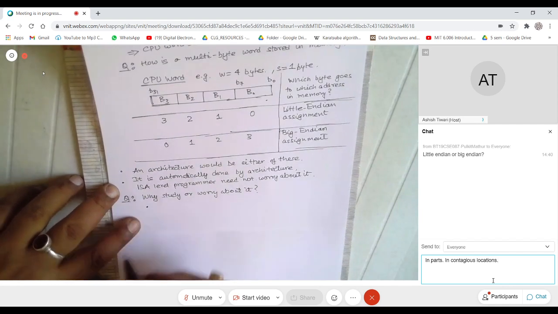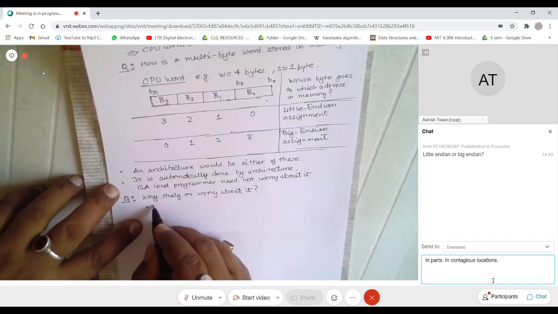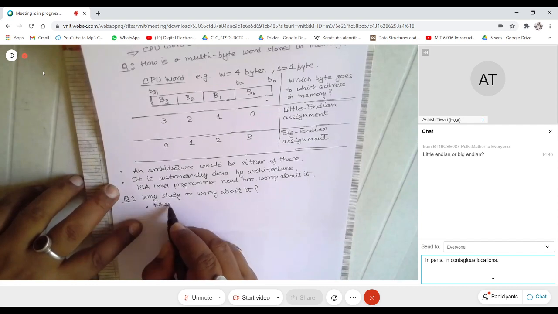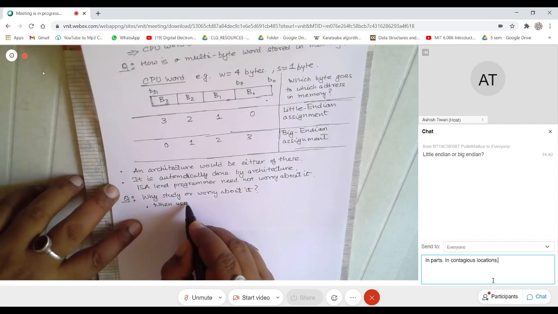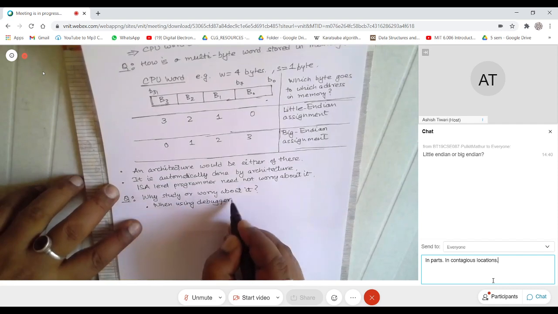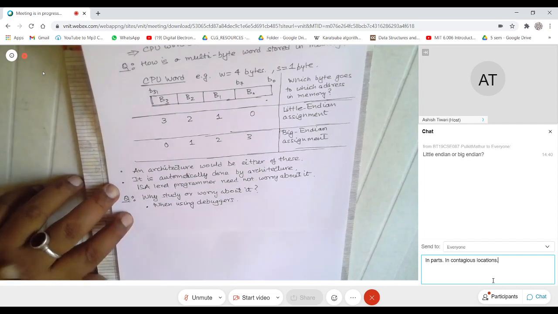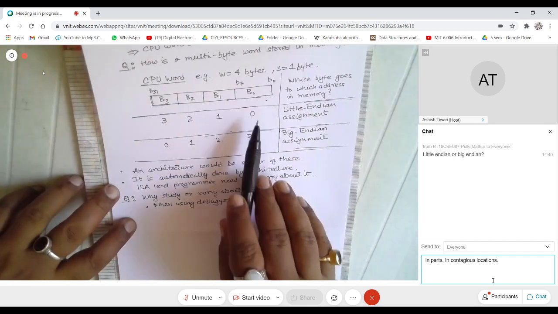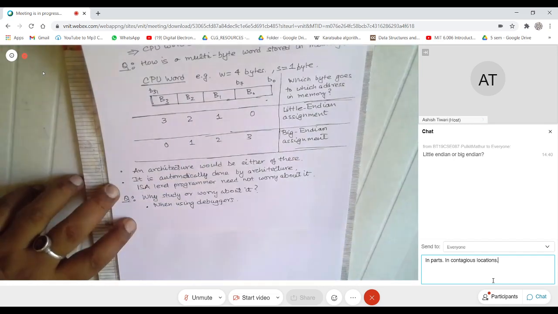The first reason is when using debuggers. When you use debuggers, you actually look at memory. Let us say you had a word stored, but you were reading it the opposite way. You will not make sense out of it.